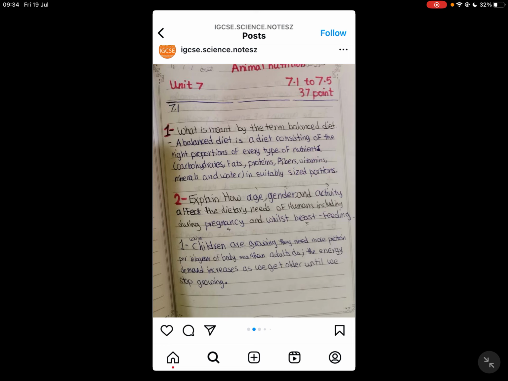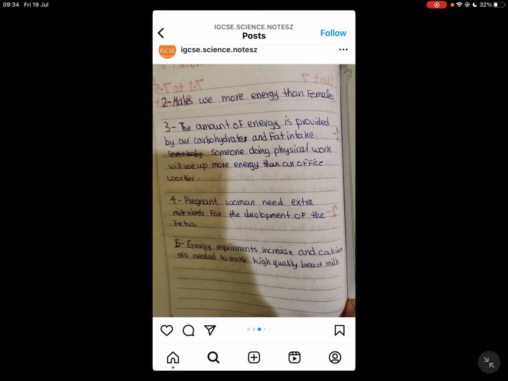The dietary needs change. Let's start with age first. Children, when they're growing up, need more protein per kilogram of their body mass than adults do. The energy demand increases as we get older until we stop growing. And males use more energy than females, so they actually need more food.